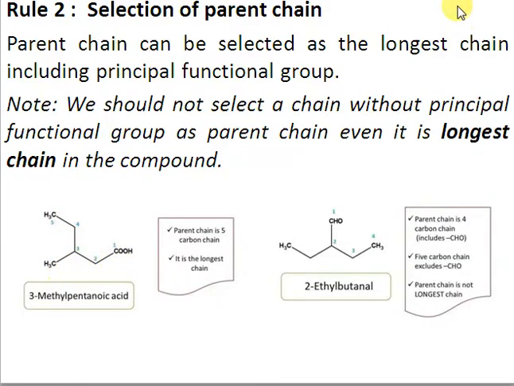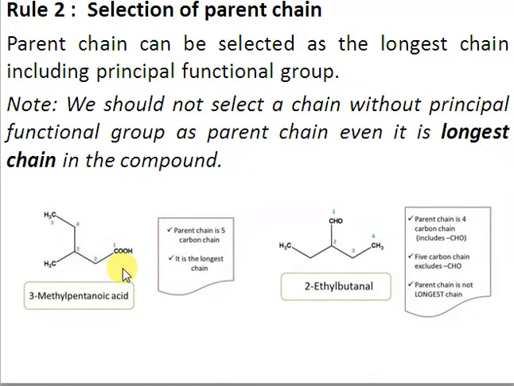But it has 4 carbons. So let's consider another possibility. Now we consider this chain. Again, we have to select the longest continuous chain with the functional group, right? We have the principal functional group here, and if you count the carbons, it has 5 carbons.